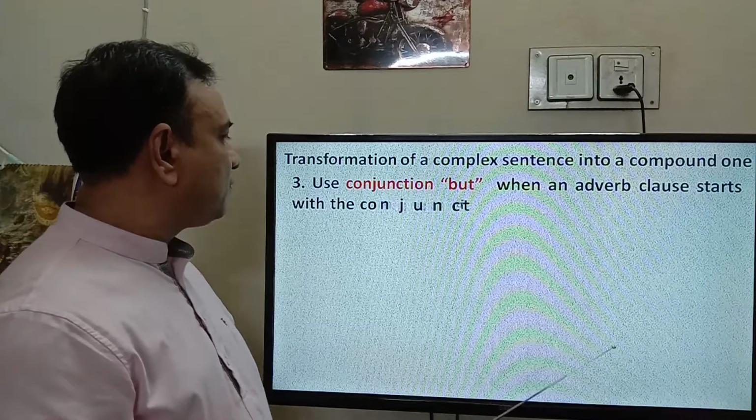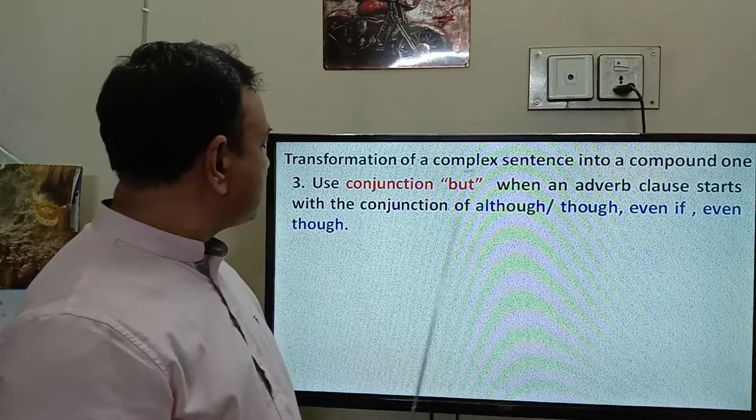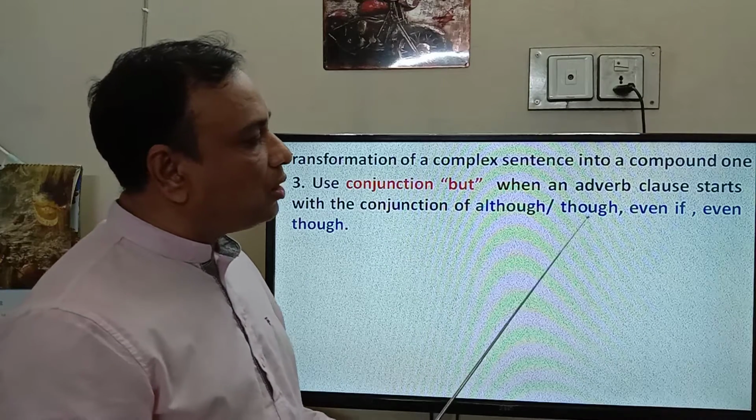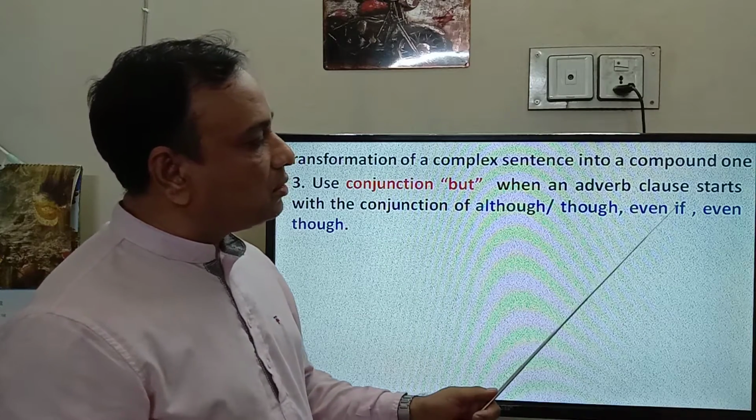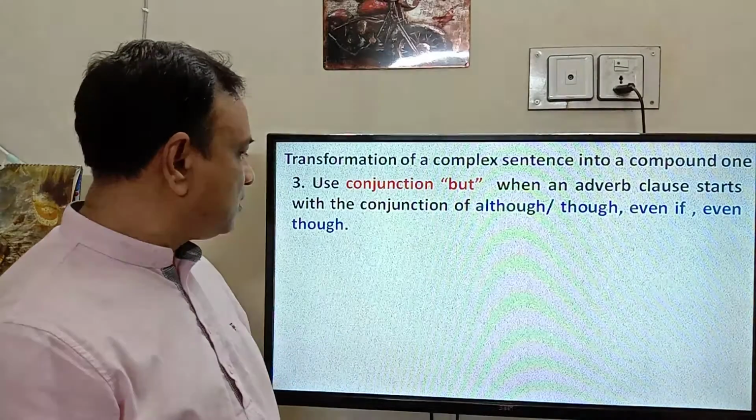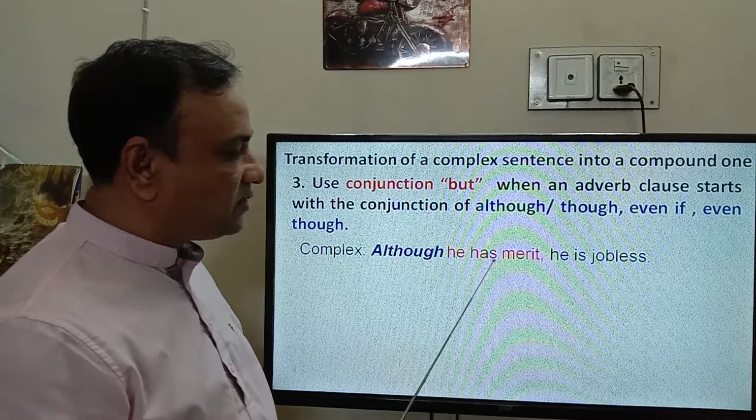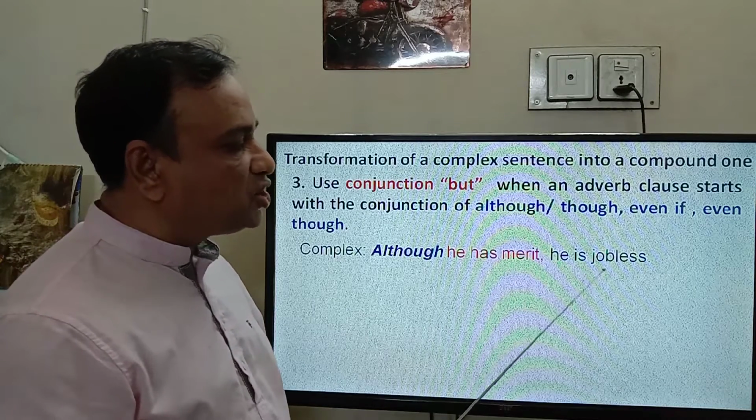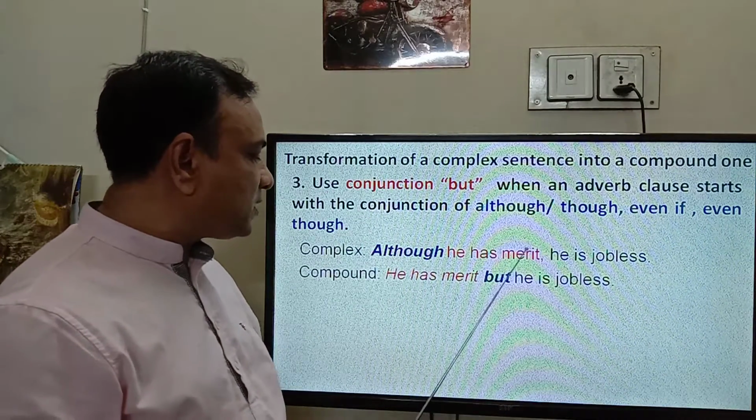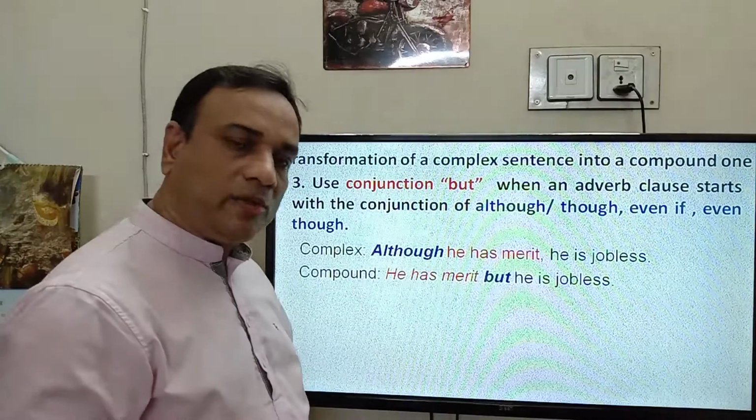Number 3. Use conjunction "but" when an adverb clause starts with the conjunction although, though, even though, or even if. Though he has merit, he is jobless. The answer will be: he has merit but he is jobless.